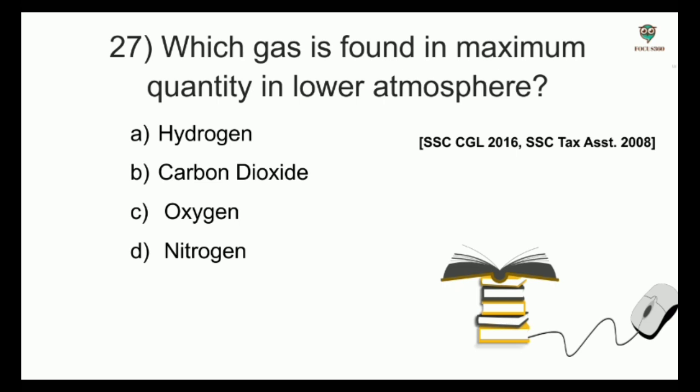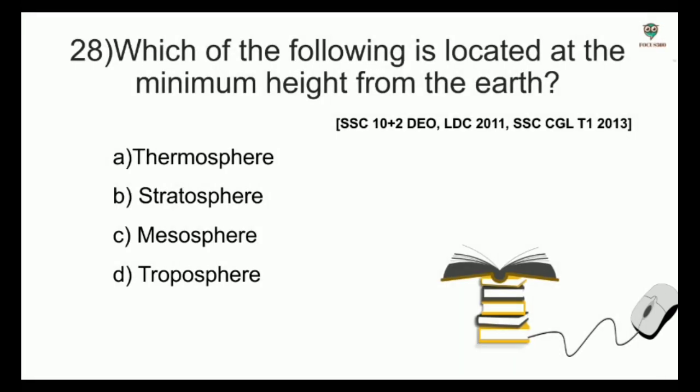Which gas is found in maximum quantity in lower atmosphere? Options: hydrogen, carbon dioxide, oxygen, nitrogen. And the answer is nitrogen. Which of the following is located at the minimum height from the Earth? Options: thermosphere, stratosphere, mesosphere, troposphere. And the answer is troposphere. You can see that there are many questions related to troposphere which are asked in exams. All these questions came in previous exams.